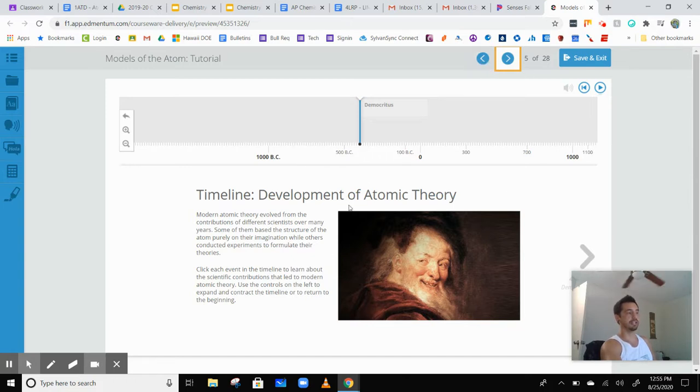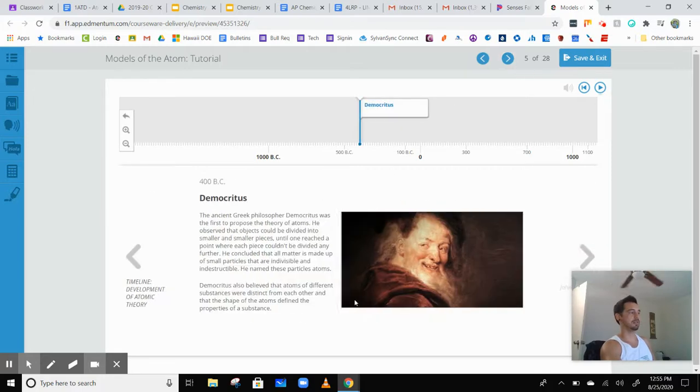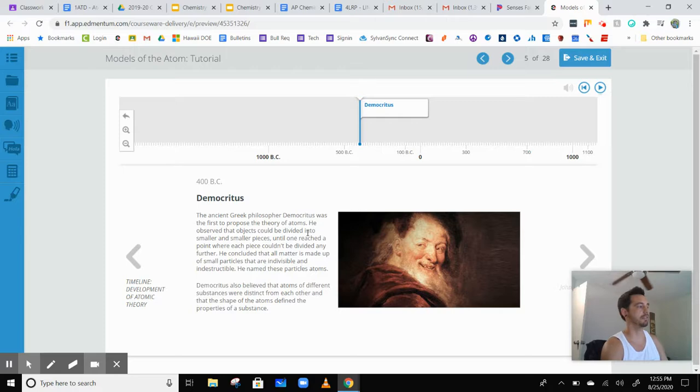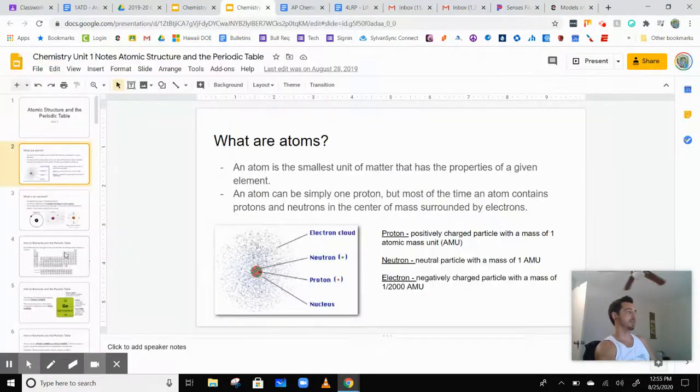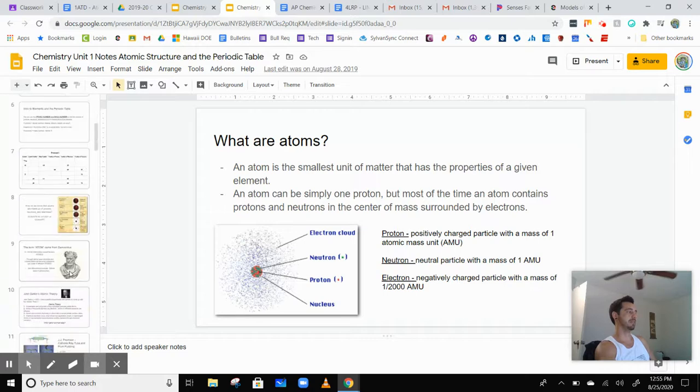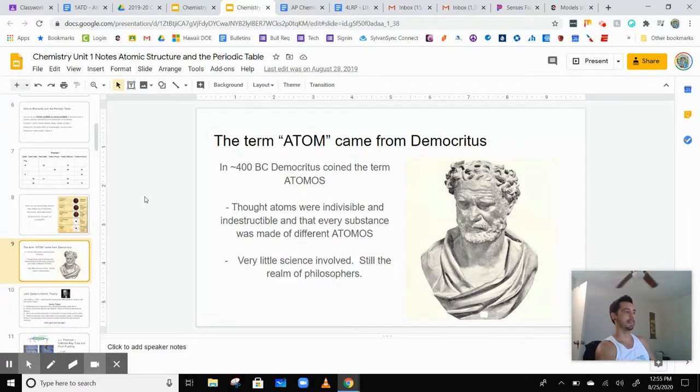If we start here, the first person to really coin the term atom was this guy named Democritus. He's an ancient Greek philosopher, and he actually coined the term atomos, which meant uncuttable. So in 400 BC, he coined the term atomos.